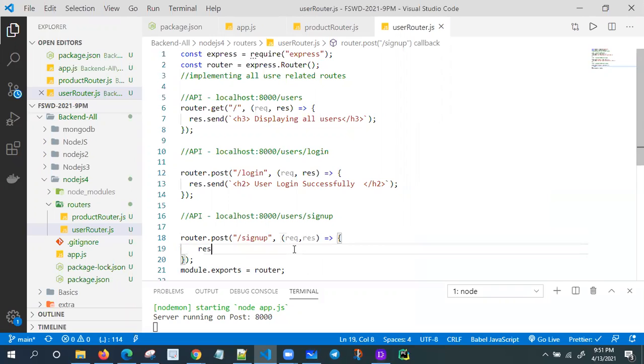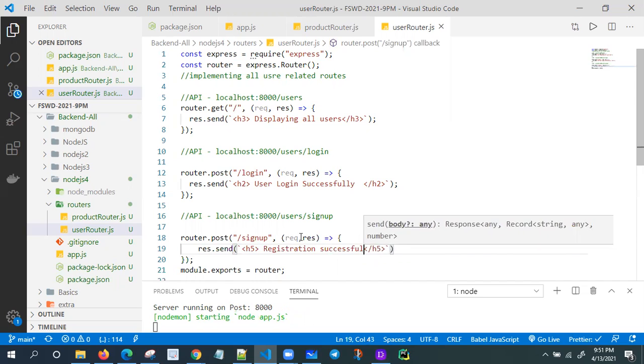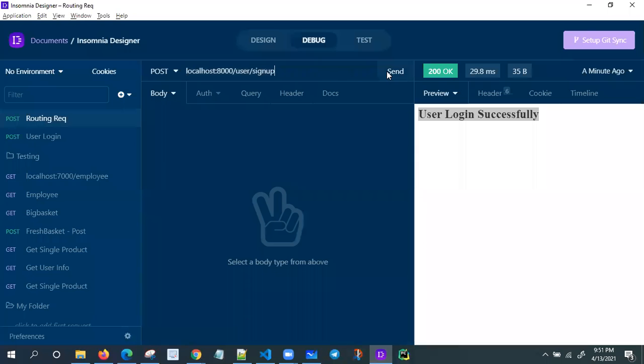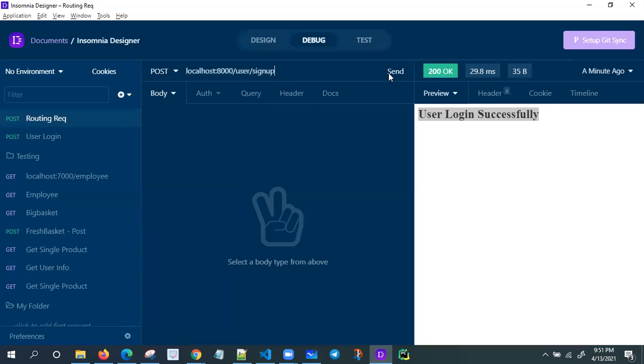What is this one? Response.send. And I'm using a backtick h5, close h5. Okay, just I'm printing sign up, registration successful. That's all. Let me try this one. Slash user slash sign up. First, it goes to app.js. So what we are requesting is slash user. The corresponding routes are there in the user router file, sign up. So registration successful, like this.